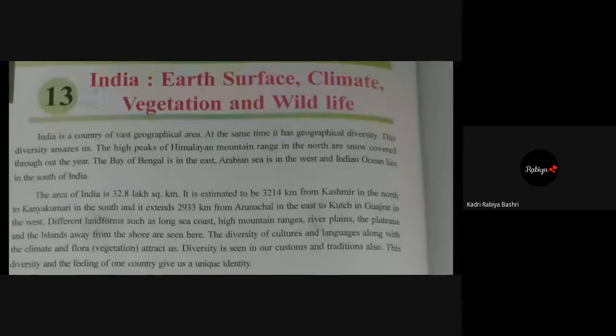Now, beta, in this vast area, there is vast geographical diversity. Yes, this diversity amazes us. The high peaks of Himalayan mountain ranges in the north are snow covered throughout the year. The Bay of Bengal in the east, the Arabian Sea in the west, and the Indian Ocean lies to the south of India.